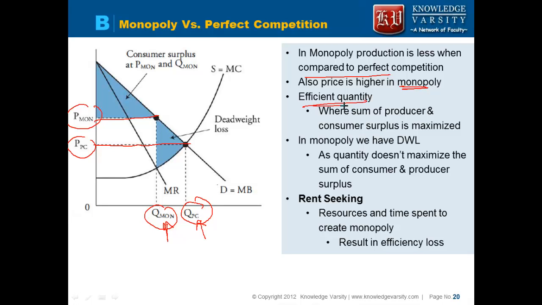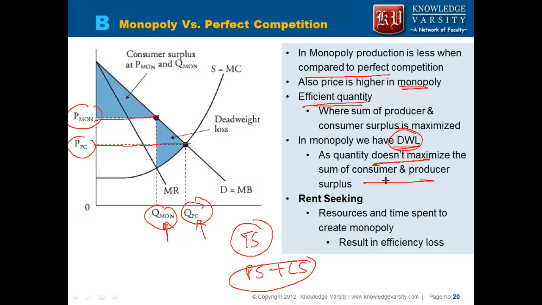Now what is the efficient quantity? Efficient quantity is when the total surplus is maximized, that is the producer surplus plus the consumer surplus is maximized. In monopoly, we have a deadweight loss, so we don't maximize the sum of consumer and producer surplus.